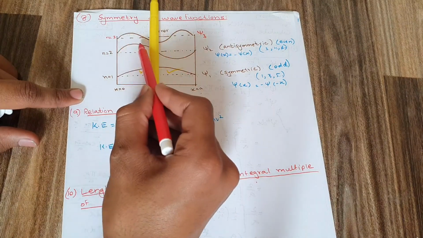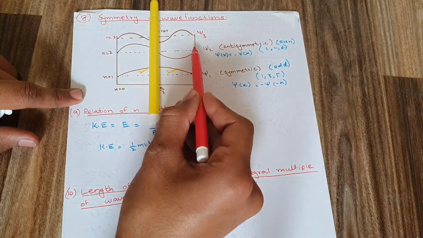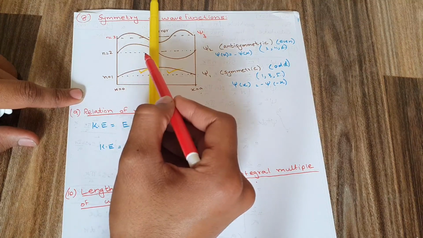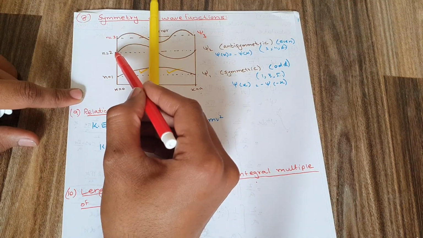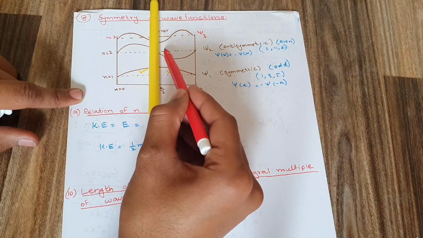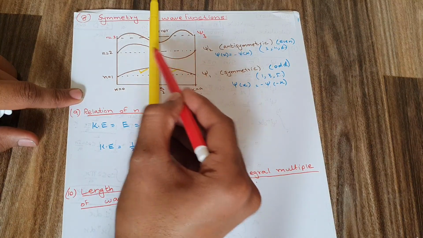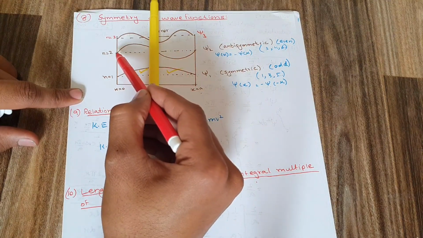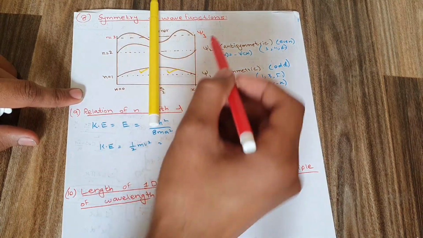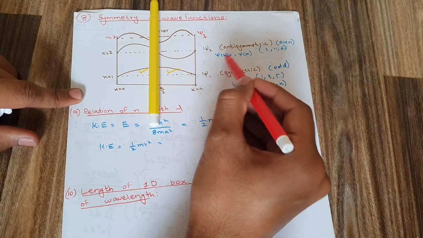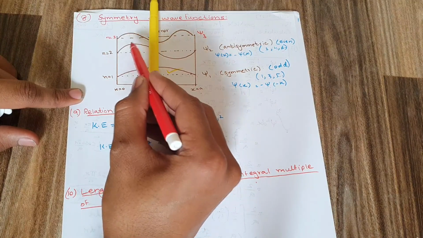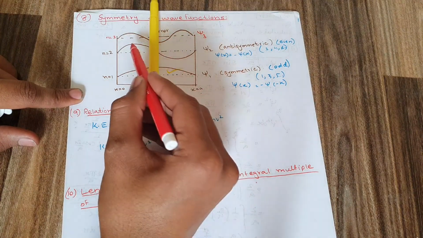If I have a reflection of this part, then it will come here, and the reflection of this down part will come here on the left hand side. Again I'm going to repeat: if I take n equal to 2 here, the upper part will have a reflection on the upper part of the right hand side, whereas the lower part will have a reflection on the lower part of the left hand side. Since the reflection will not be equal, it will be opposite, so I can say that psi 2 is anti-symmetric, where psi of x is equal to minus psi of x, meaning the reflection of this part will be opposite to this part, and this part will have a reflection opposite to this part.